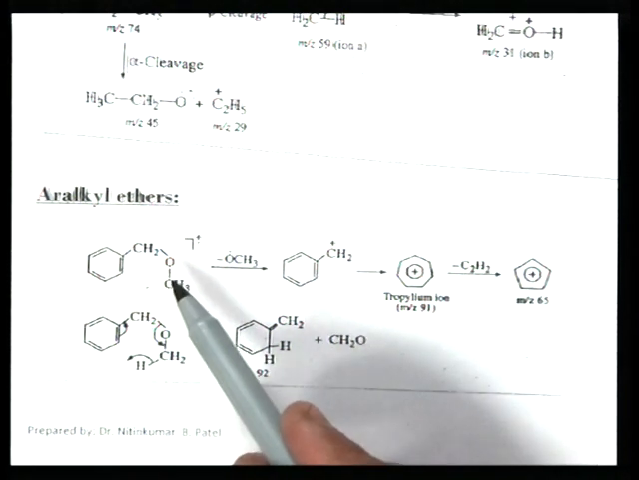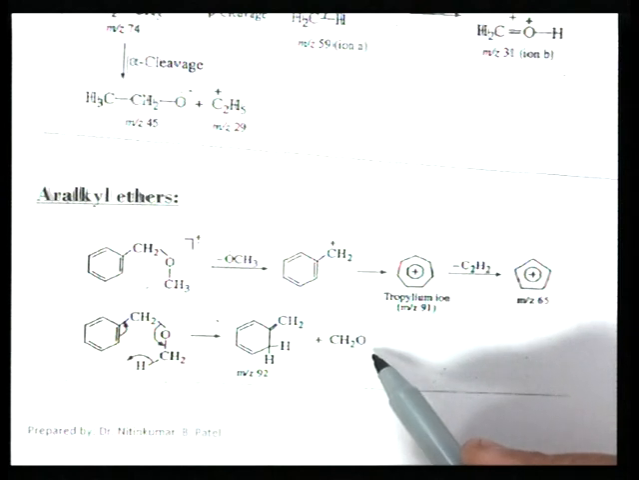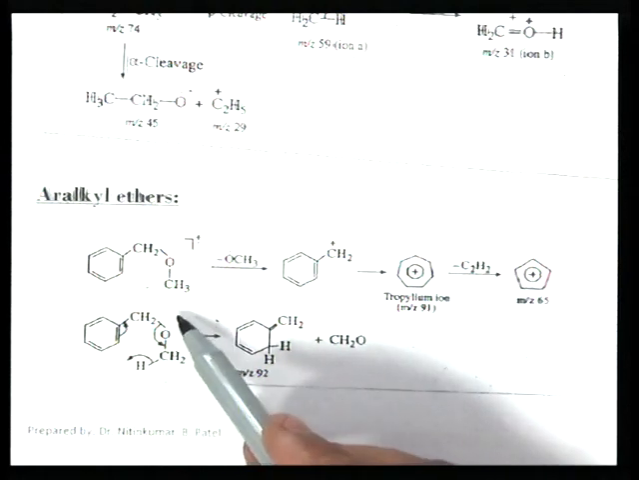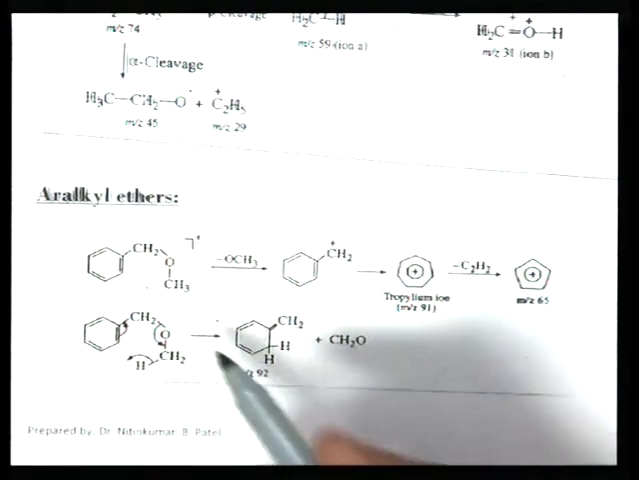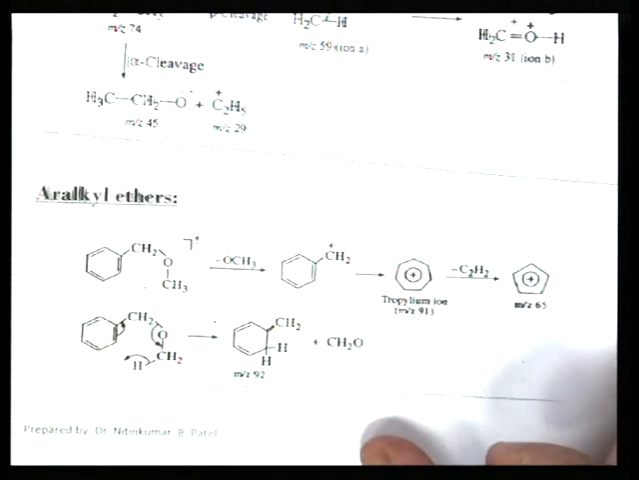Now, this aromatic alkyl ether also undergoes rearrangement. It forms a six-membered transition state, a McLafferty rearrangement, and loses a neutral formaldehyde molecule, HCHO, and this rearranged ion having m/z 92 is formed. The neutral formaldehyde is lost and a hydrogen is attached on the aromatic ring, one is already there and the other is here. So m/z 92 is formed after rearrangement.